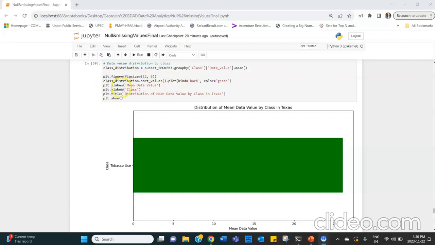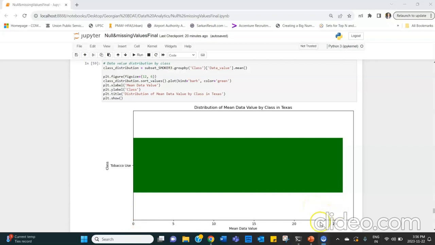We have added the labels for it, X label, Y label, and also the title, which is distribution of mean data value by class in Texas, and we have done plot.show. So here we can see that the mean data value for tobacco use in Texas is between the range of 0 to 25.